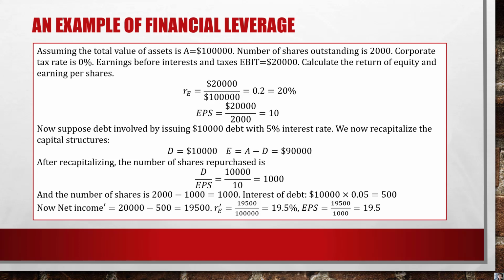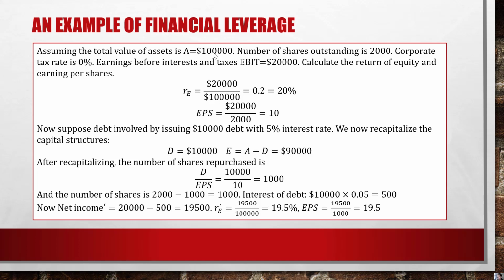So from here we have a conclusion. In a perfect capital market, leverage has no effect on the firm value, but it has an impact on the firm's return on equity and also earnings per share. We see that the total value of assets is still 100,000, but the return on equity and the earnings per share both change.